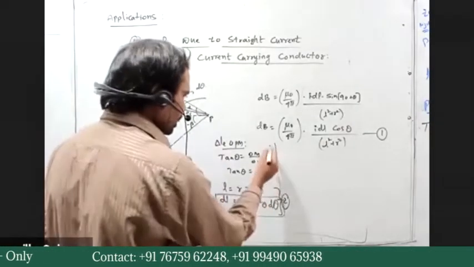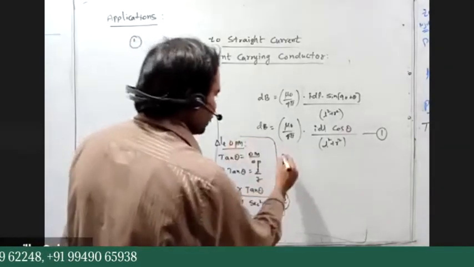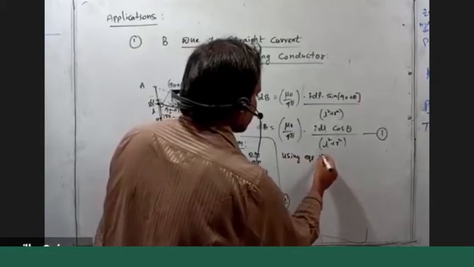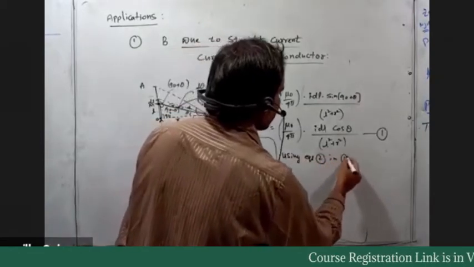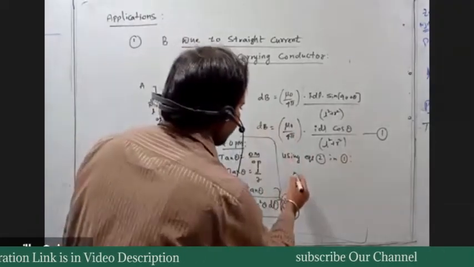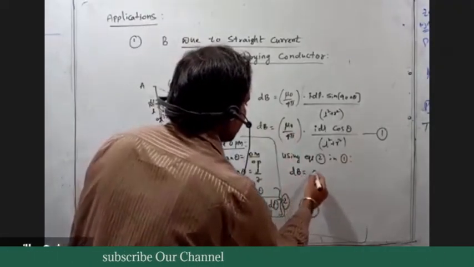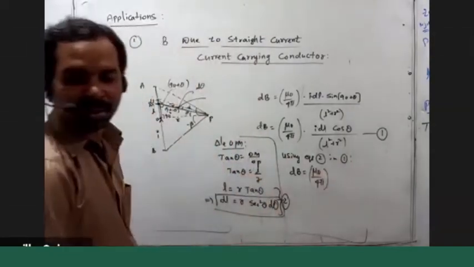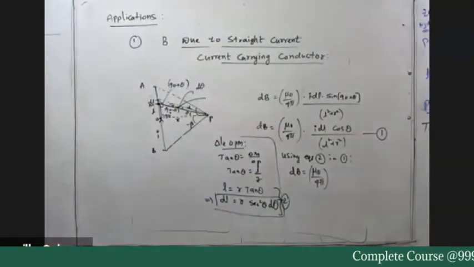Then using equation 2 in 1, what we get further is dB is equal to mu naught by 4 pi.